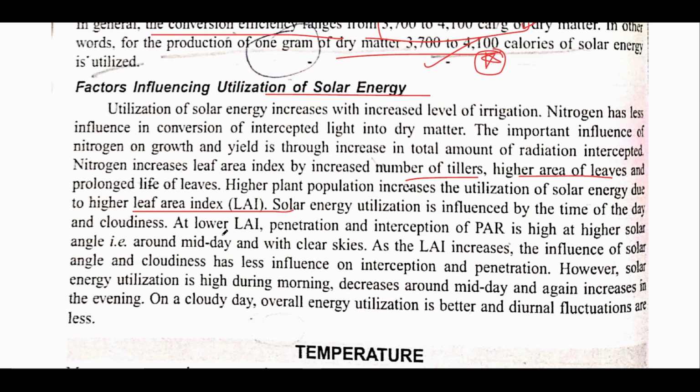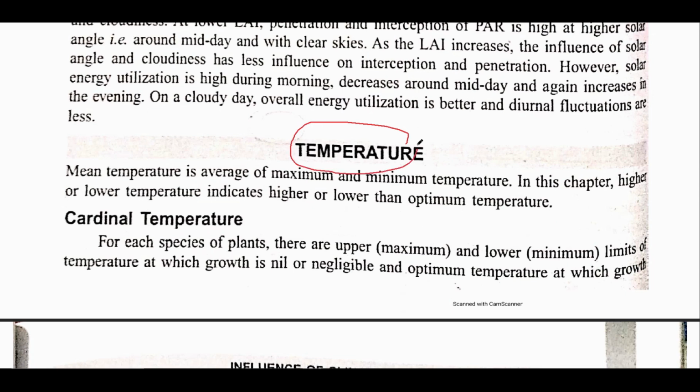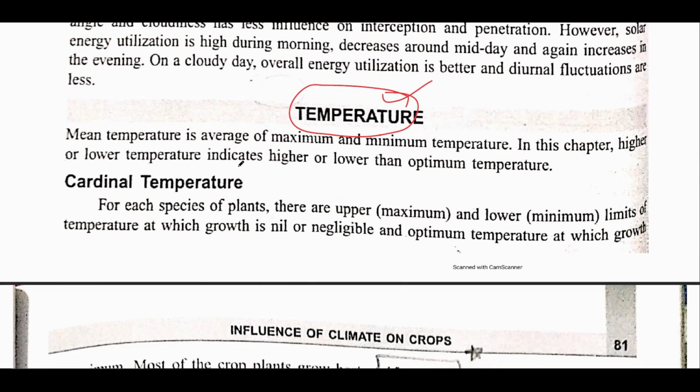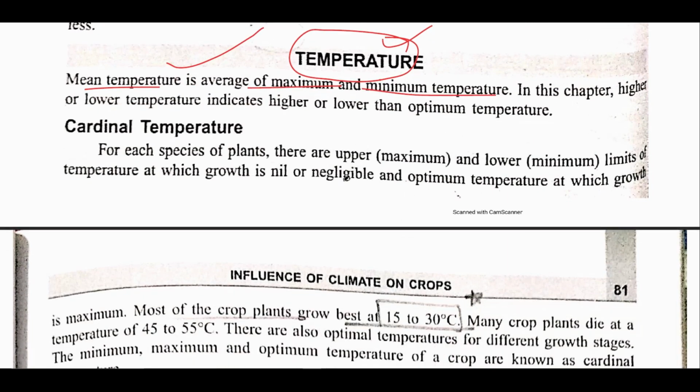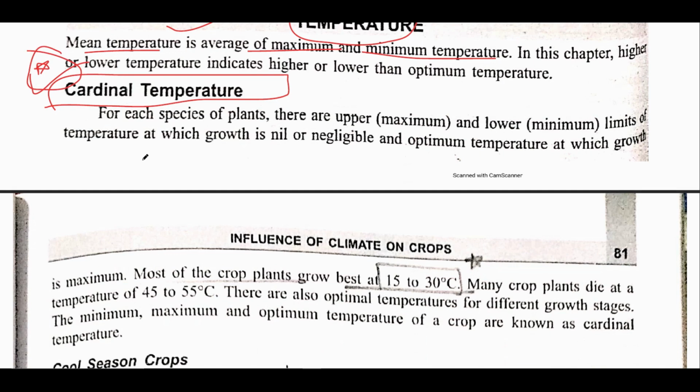After this, temperature. Temperature is basically a measurement of the relative degree of hotness or coldness. Now mean temperature is simple: it is the average of maximum and minimum. Talking about cardinal temperature, this is a very important topic. Cardinal temperature is basically the maximum temperature, the optimum temperature and the minimum temperature. All these together are known as cardinal temperature.